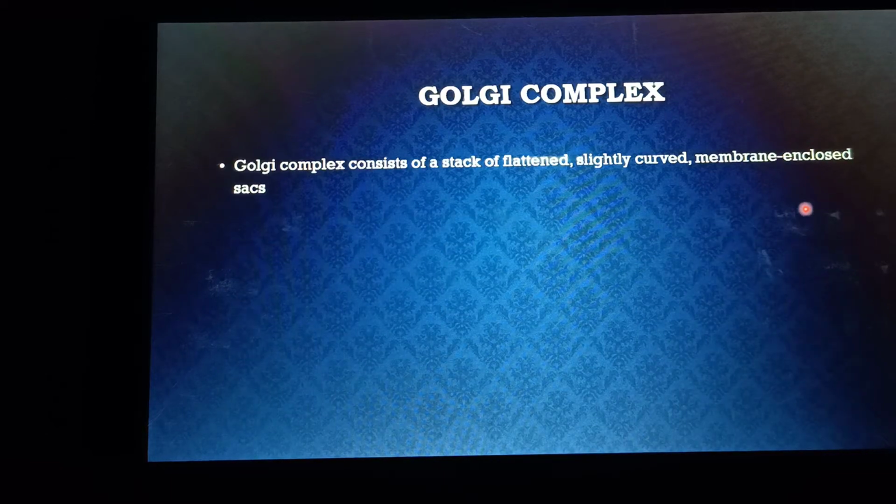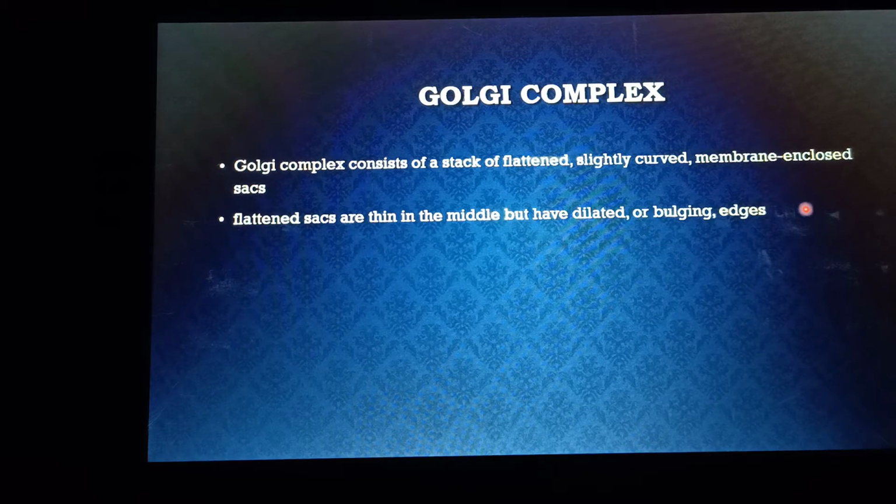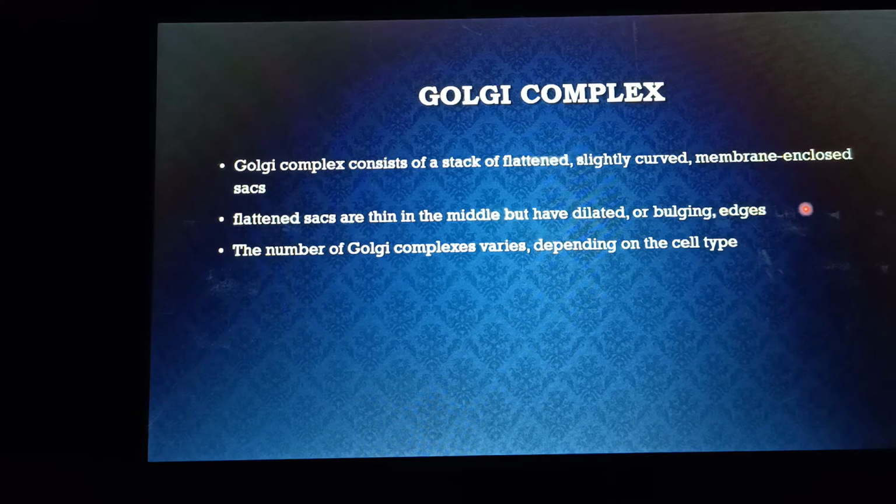The Golgi complex consists of sacs or bags which stack together to form a huge molecular complex, as I already told you. Flattened sacs are thin in the middle but have dilated or bulging edges. I will show you these bulging edges in the figure, and the flattened sacs are thin in the middle. The number of Golgi complexes varies depending upon the cell type. What is the meaning actually? The number of Golgi complexes varies from cell to cell.